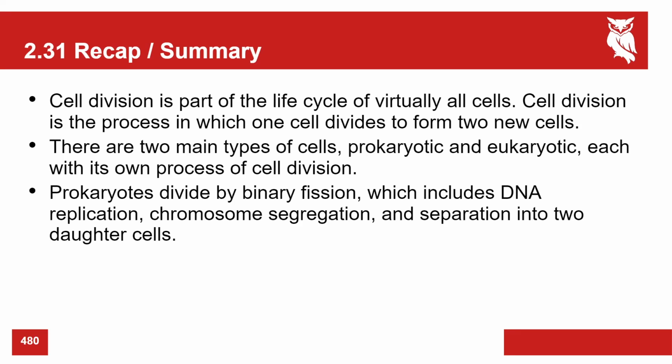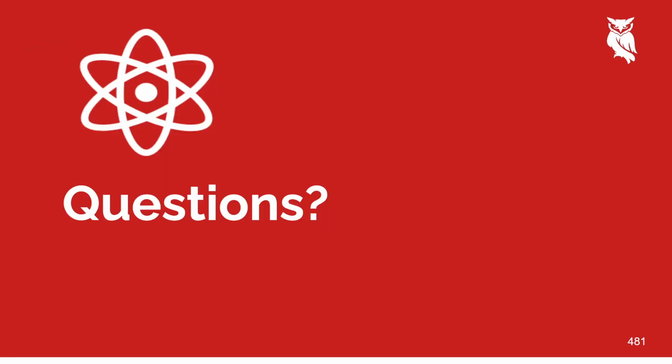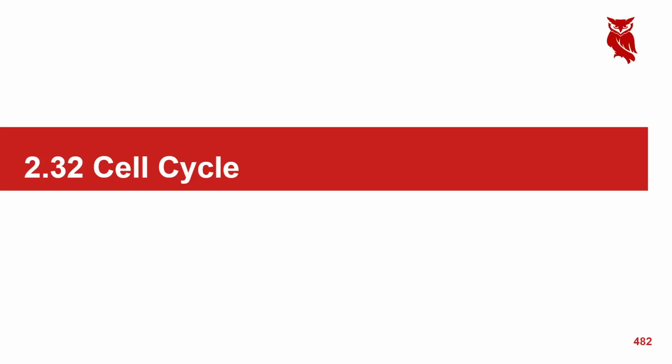Prokaryotes divide by binary fission, which includes DNA replication, chromosome segregation, and separation into two daughter cells. Eukaryotes, mitosis and cytokinesis, ensuring the daughter cells have all the necessary chromosomes and organelles to survive. All right, any questions on that? It'd be like a whole day for your class. We usually get to section and a half a day. Okay, on average, right?